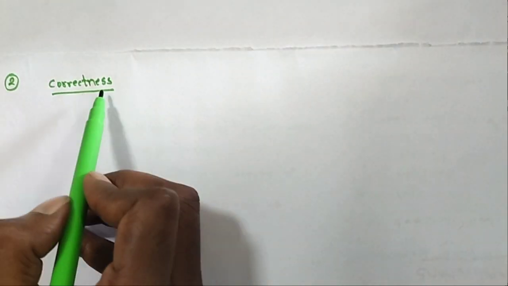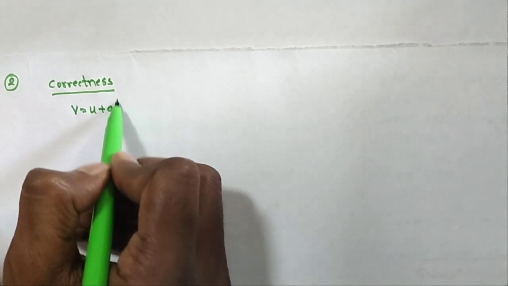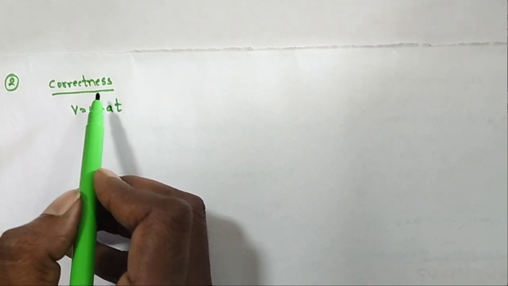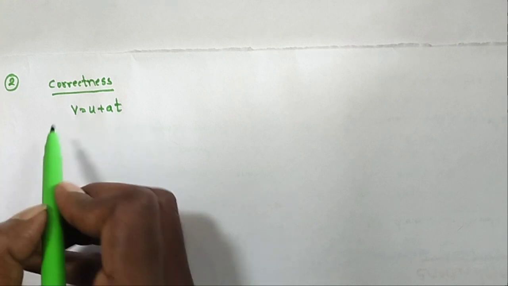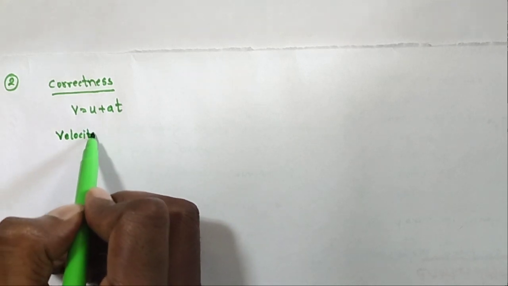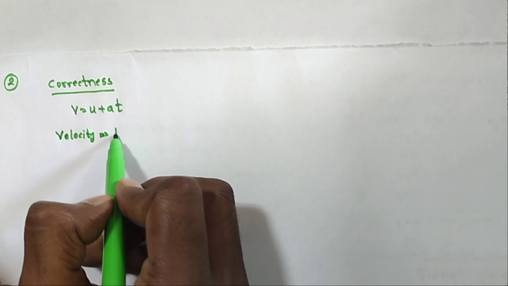The second example is correctness. Suppose V is equal to U plus at. Is it a correct or wrong equation? Verify the correctness of this equation. V is the final velocity, and the velocity dimensional formula is L T power minus 1.